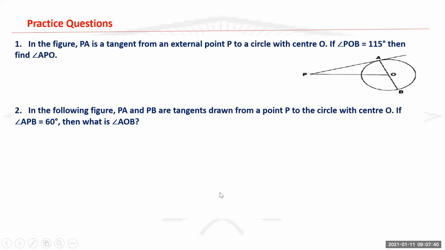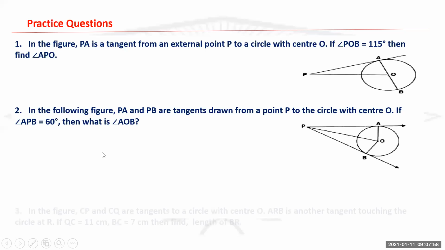In the following figure, PA and PB are the tangents drawn from a point P to a circle with center O. If angle APB equals 60 degrees, then what is angle AOB? This is the figure for that.